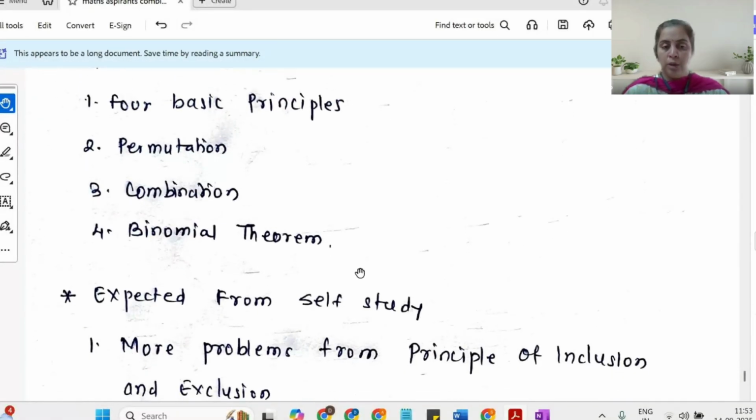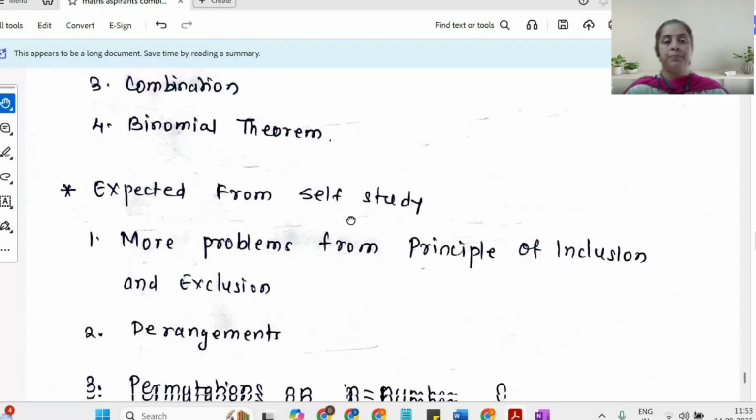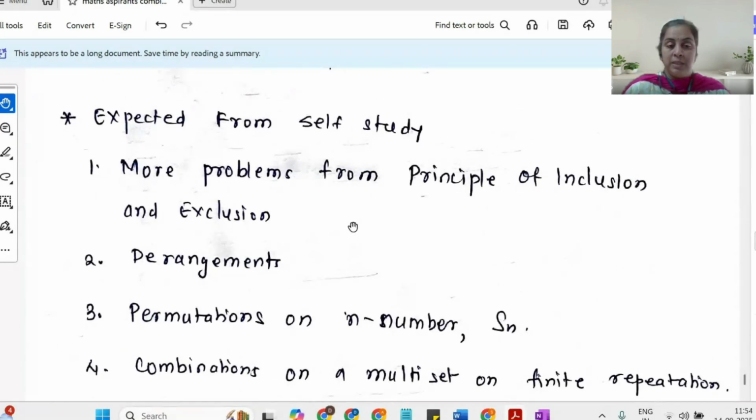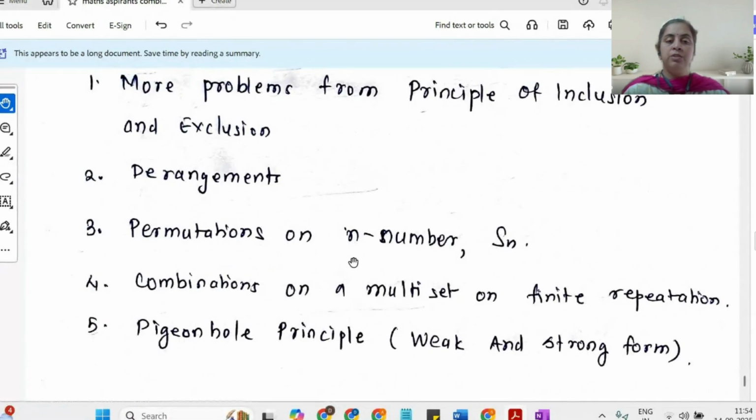Another topic which I have just touched and gone is the principle of inclusion exclusion. There are very good questions on the principle of inclusion exclusion. The topic which I did not cover is derangement, and that is what one should at least try. It's a very simple topic. It is hardly 1 or 1.5 pages in the book. One should check. Then permutations on n numbers, that is Sn, the properties of Sn, that we have already done in our graduate course.